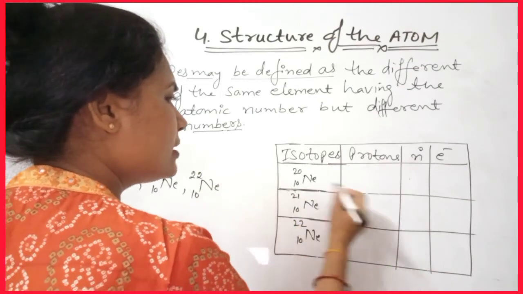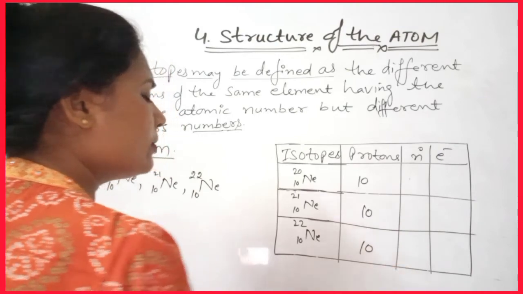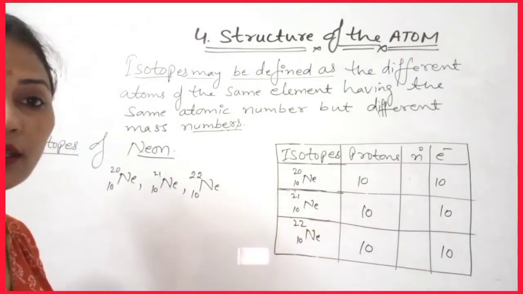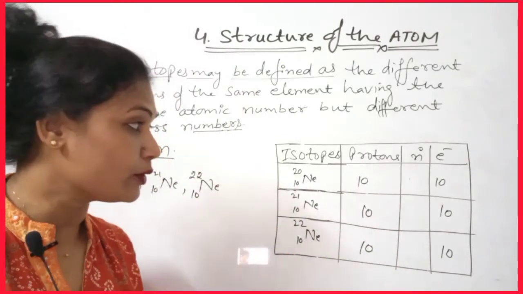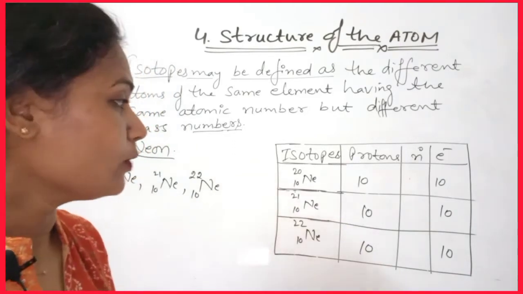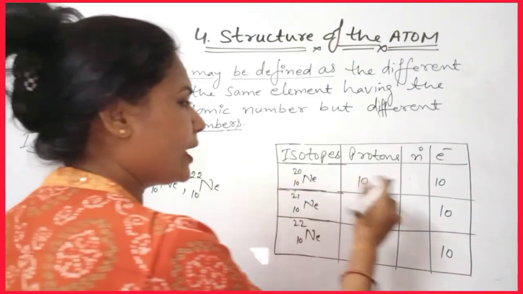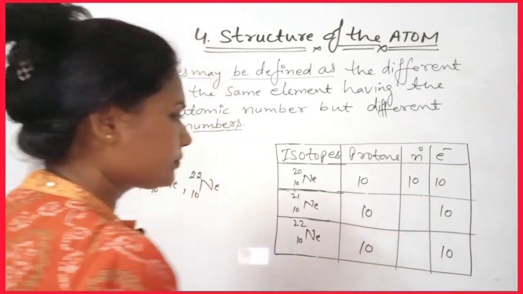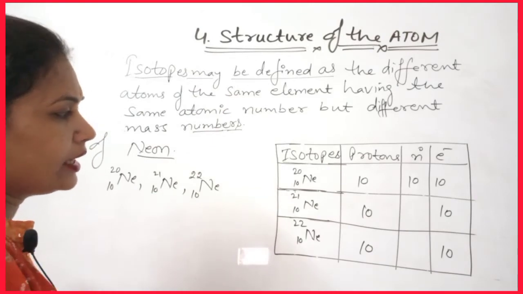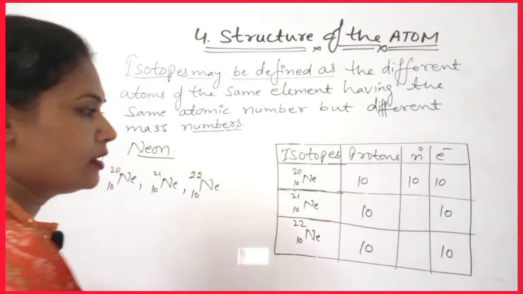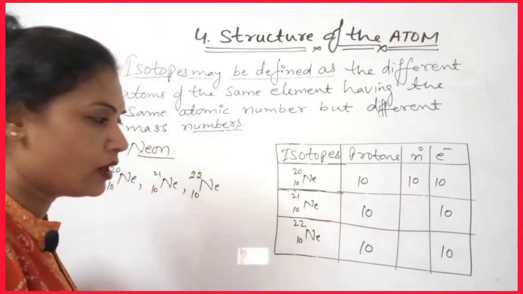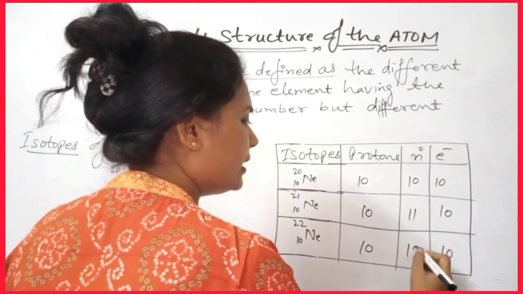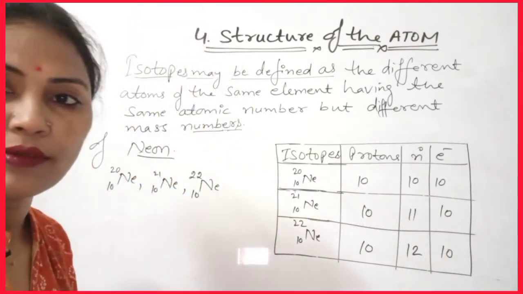The number of protons is the same, that is 10. The number of electrons is also the same, 10 here, since the number of protons is equal to the number of electrons. Now we can find the number of neutrons. 20 minus 10, we get 10. 21 minus 10, how much do we get? 11, so we write 11 here. And 22 minus 10, we get 12.